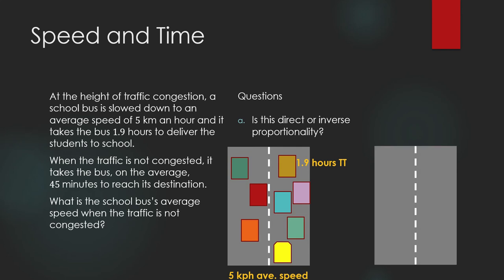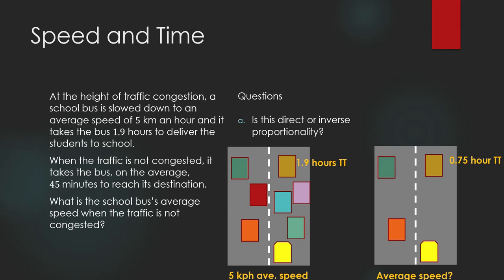On the other hand, when the traffic is not congested, it takes the bus only 45 minutes to reach the school. 45 minutes is 3/4 of an hour, and that is the same as 0.75 of an hour. What is the average speed? So what is this? Is this direct or inverse proportionality?